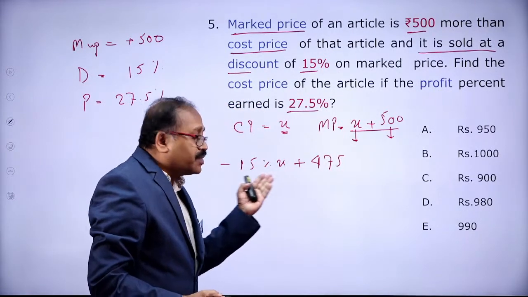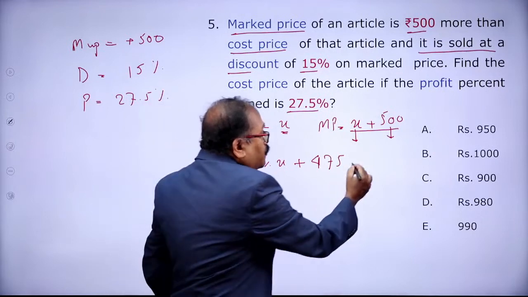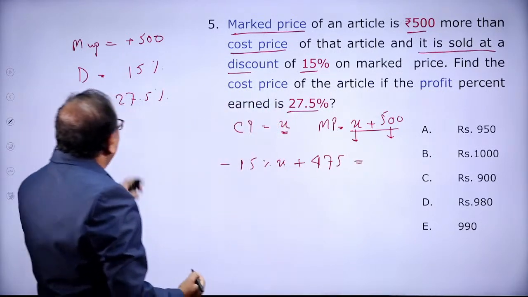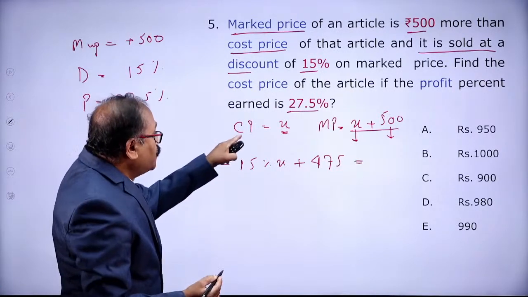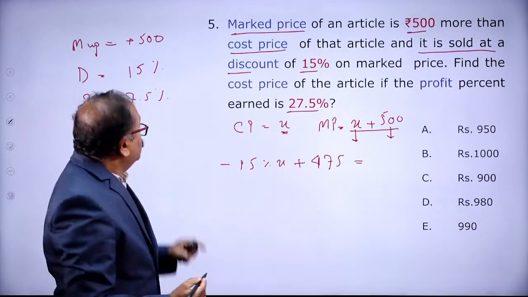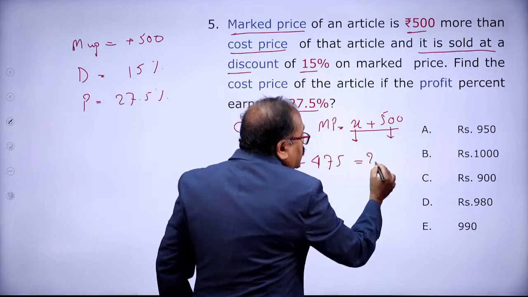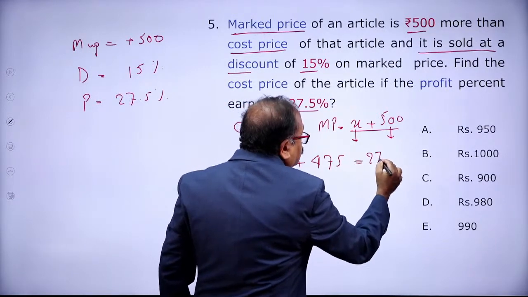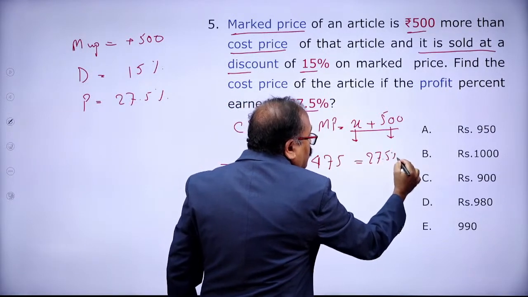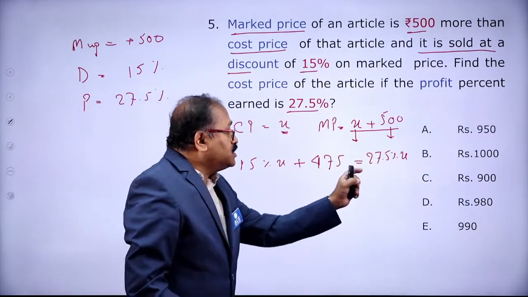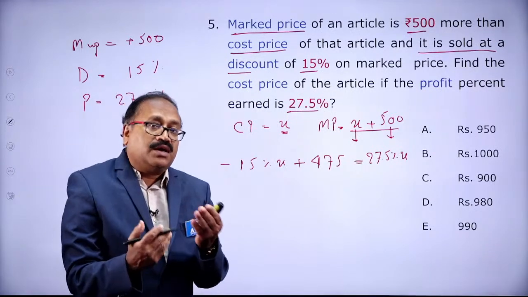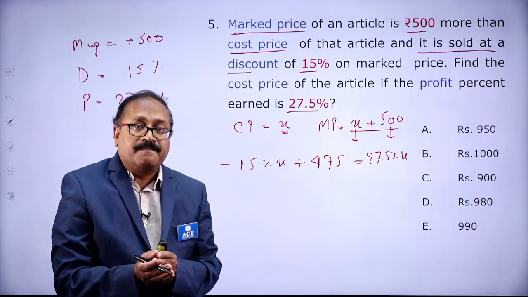This is your profit. And that profit is equal to 27.5% of X. If you can understand the way this equation is framed, the rest is automatically done.